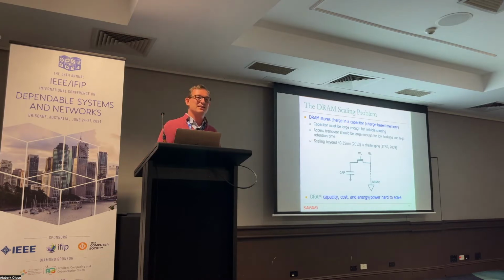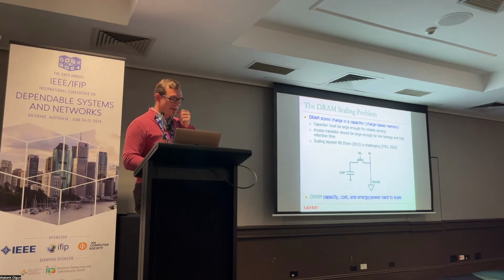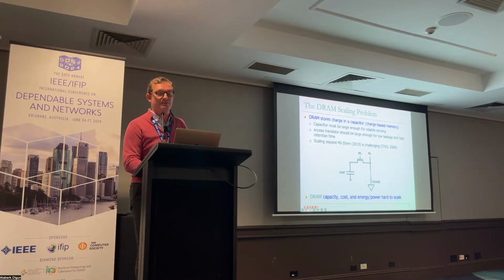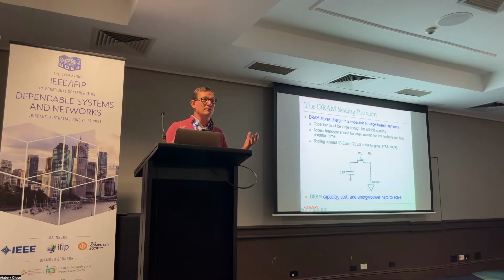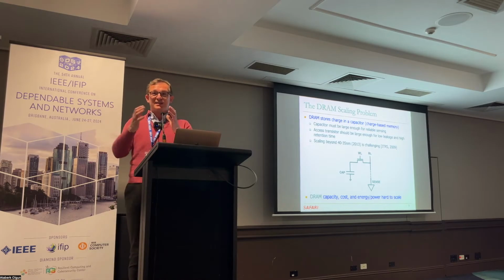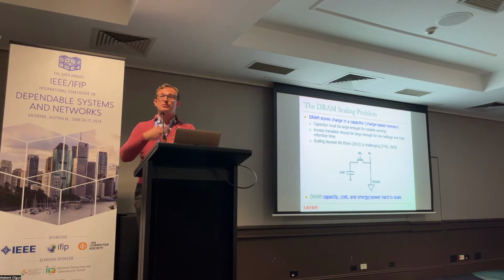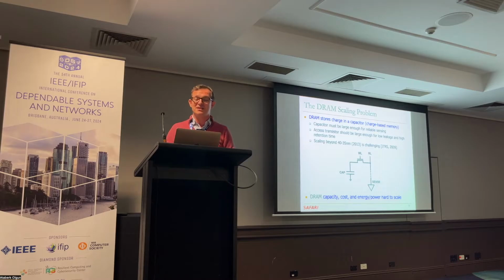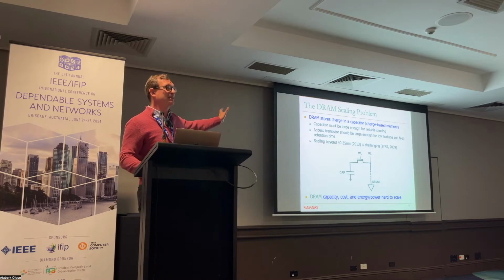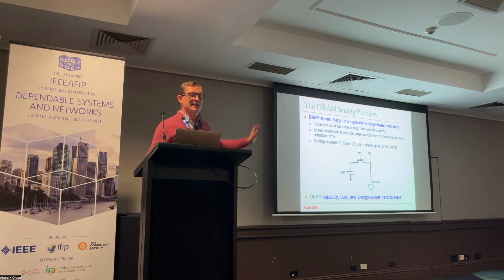So main memory consists of DRAM. Essentially, DRAM is a beautiful technology invented in the 1960s by Bob Dennard. You have a capacitor, and you have an access transistor, and you have essentially the access circuitry. And for this to work, all of these components should work reliably. Now, the problem is as you reduce the size of the circuitry, meaning that you want to have more capacity in your DRAM chips, all of these things start failing. And there's a lot of noise that happens. And RowHammer is an effect of this.